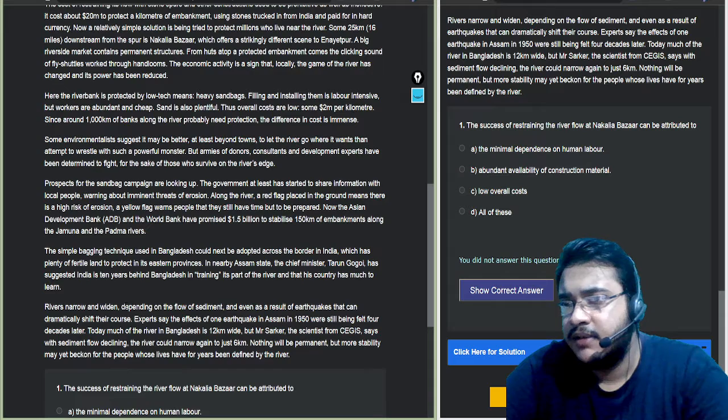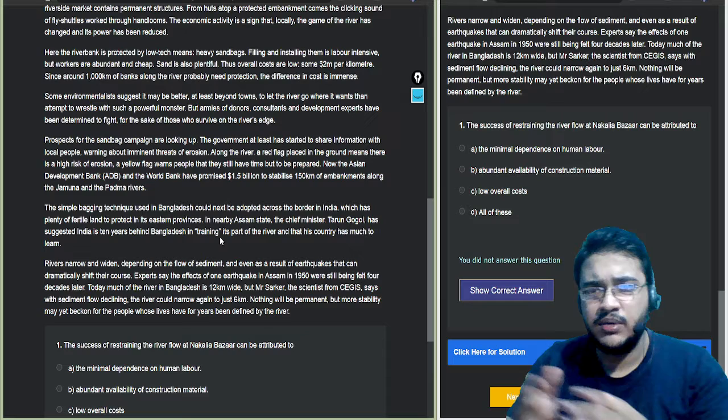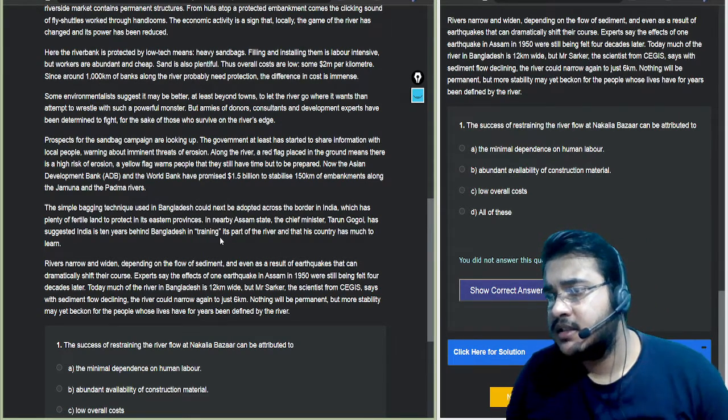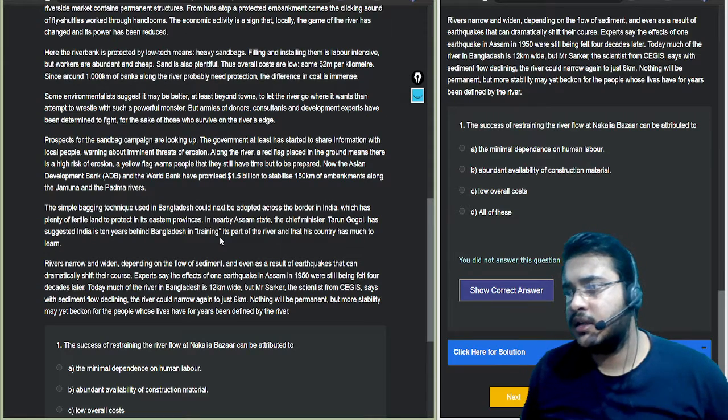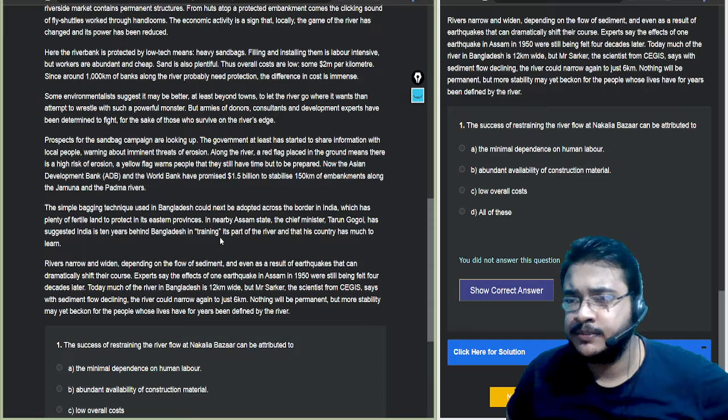Okay. Rivers narrow and widen. This is the last part. They widen depending on the flow of the sediment, and even as a result of earthquakes that can dramatically shift their course. So earthquakes can dramatically shift their courses also. Experts say the effects of one earthquake in Assam in 1950 was still being felt 4 decades later.